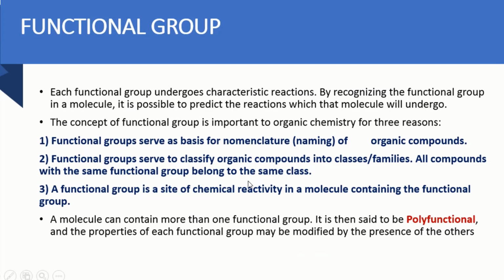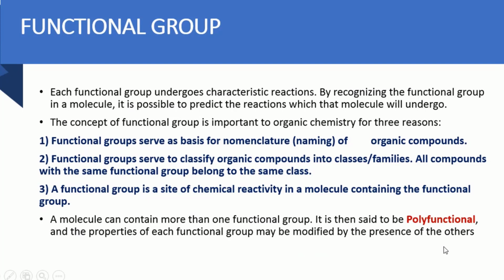There is a possibility that an organic compound contains more than one functional group. A molecule having more than one functional group is called polyfunctional. The properties of each functional group may be modified by the presence of the others.